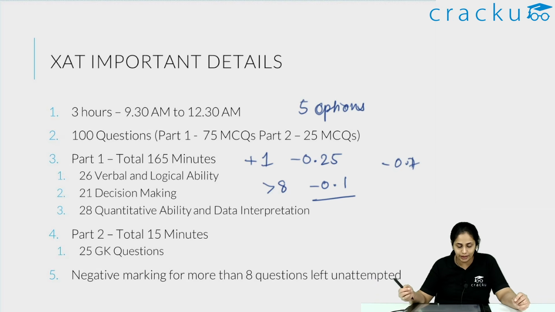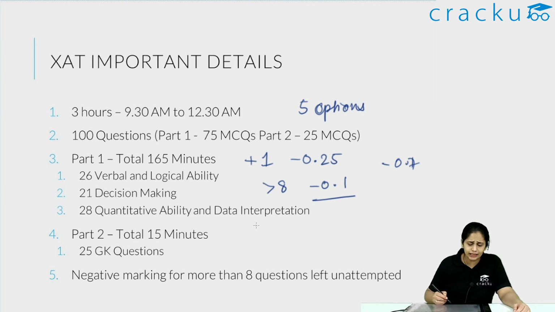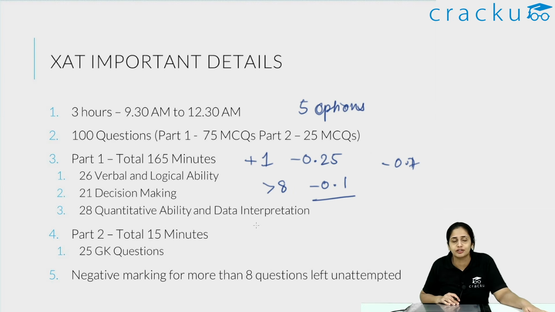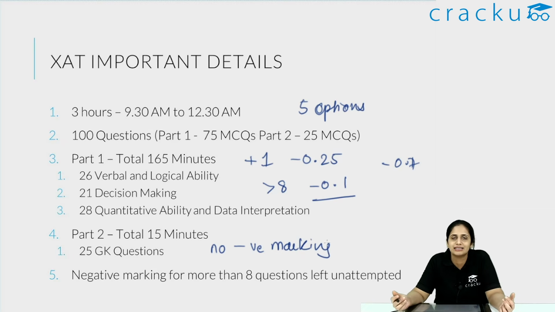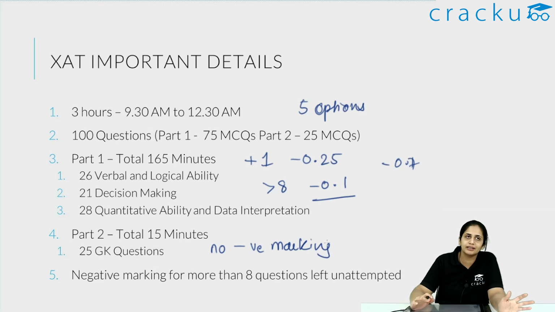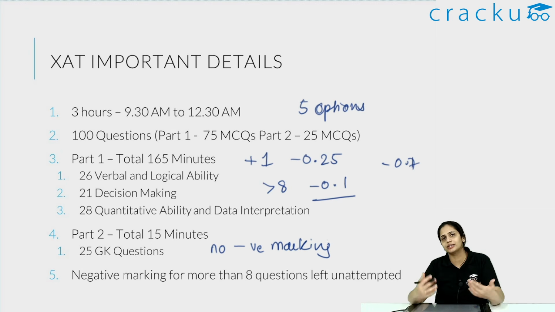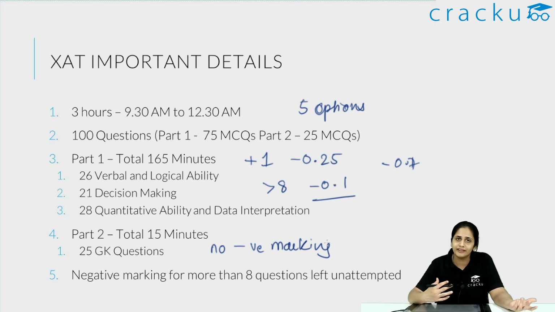The thing that you have to remember is that there is GK, which is part 2. You have 15 minutes to answer it. 15 minutes is generally more than enough to answer 25 GK questions. Remember, there is no negative marking here. And how exactly this GK is going to be utilized is kind of unclear. They say it will be incorporated in your admission process in the second part, during PI, etc. They might use it as an input to see how aware you are, but its actual use is not very clear.